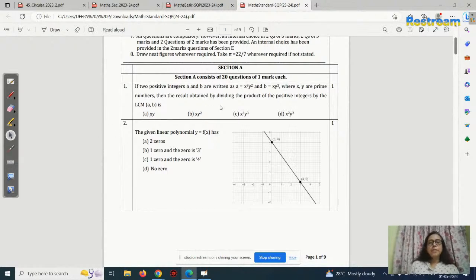Can you say this? What will be that LCM? A is equal to x cube y square and b is equal to xy cube. So you take this x cube and x. What is the least common multiple? Common multiple, LCM. Okay, x cube and x. If you are taking x cube and x,